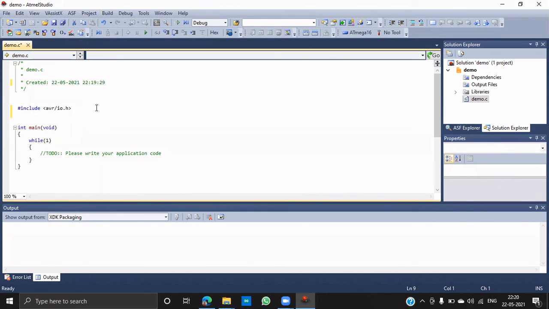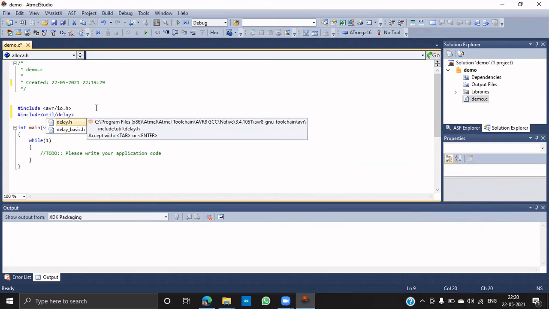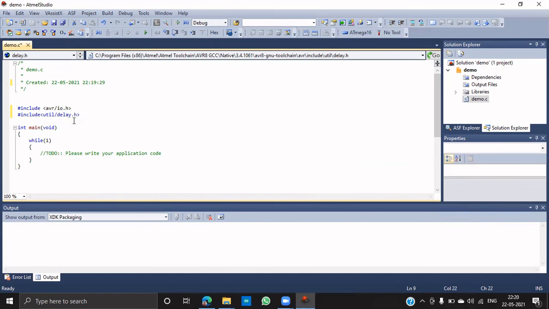Here now I am including a hash include util delay.h. This header file is included so that we can produce some delay.